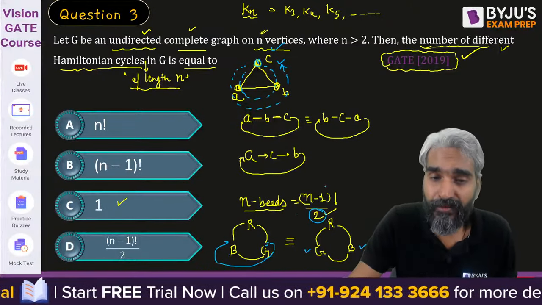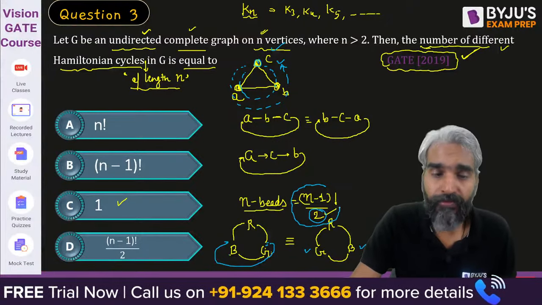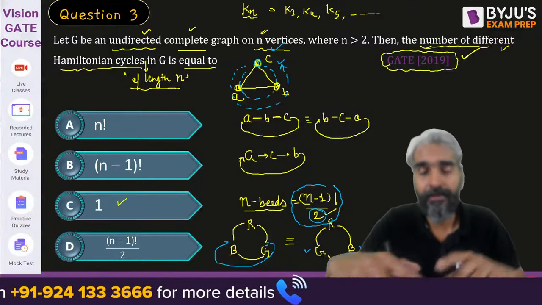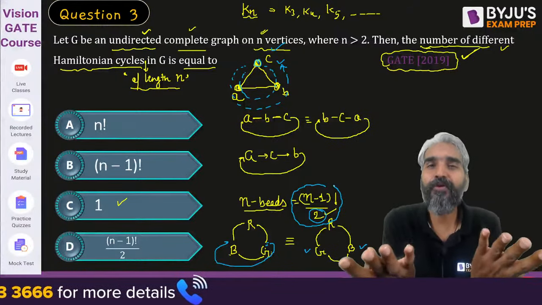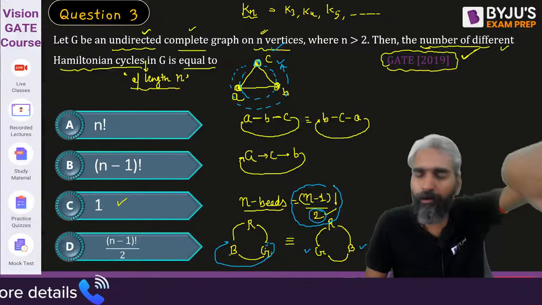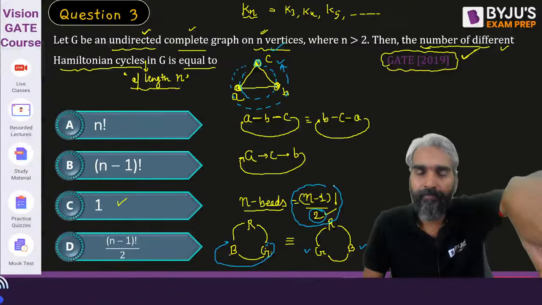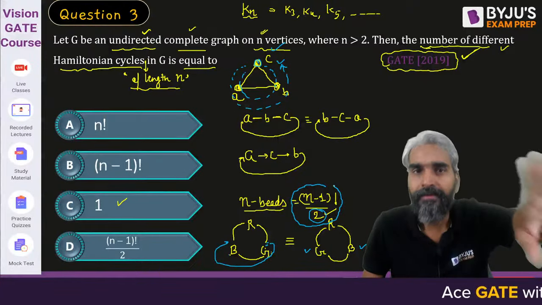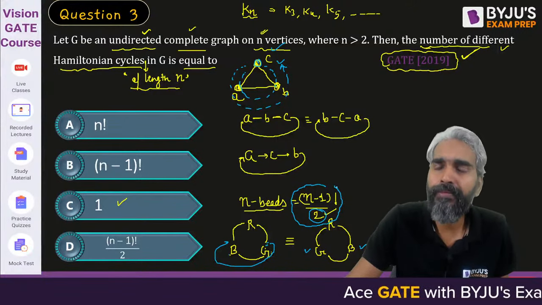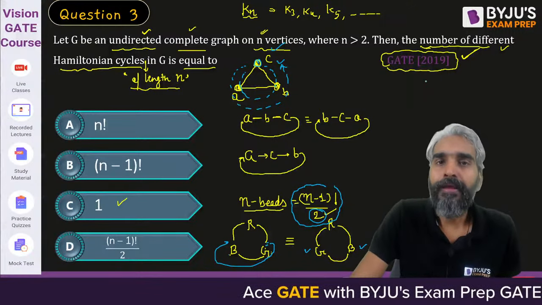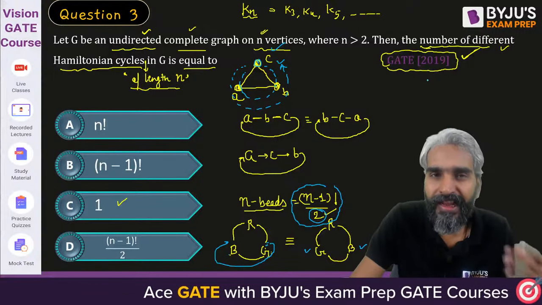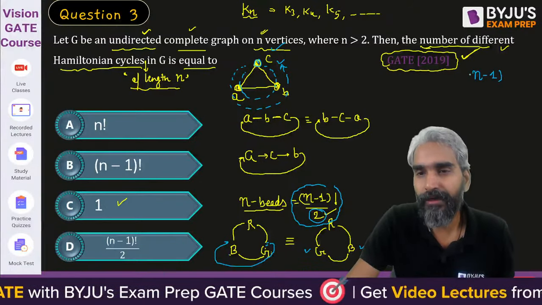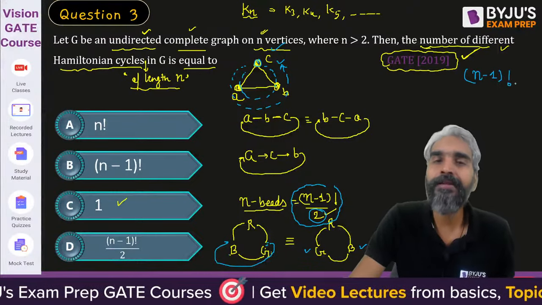Now, sir, this is when there is no difference between clockwise and anti-clockwise direction. So if you want to ensure that n people are sitting around a circular table, then how many ways can n people be arranged around a circular table? People can be arranged only in n-1 factorial ways.